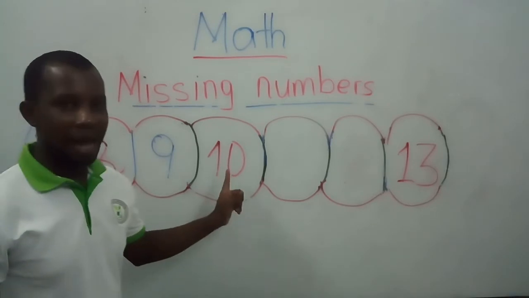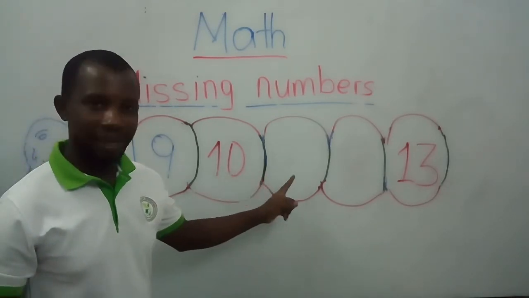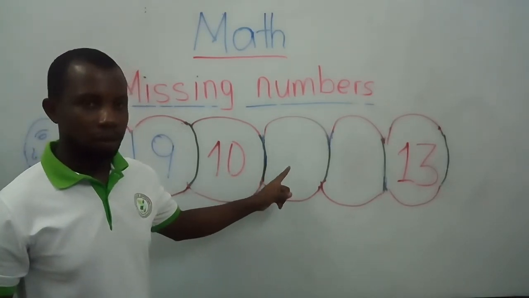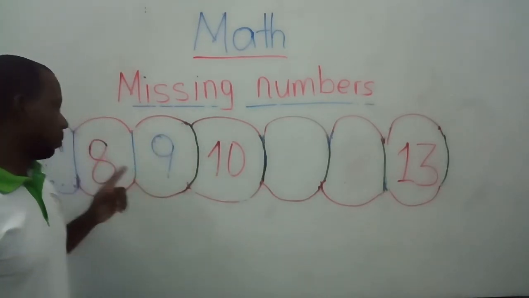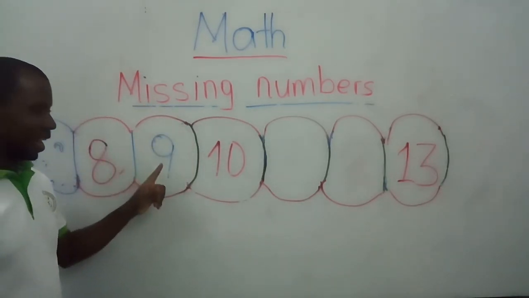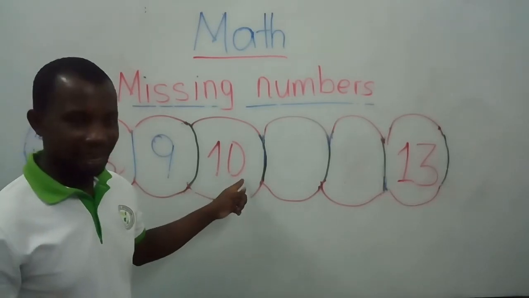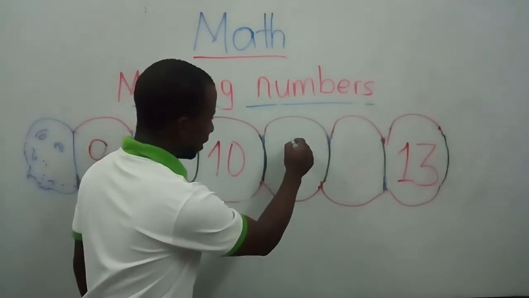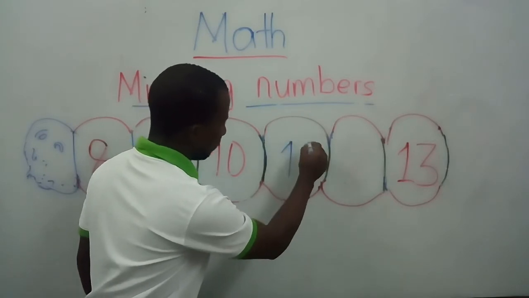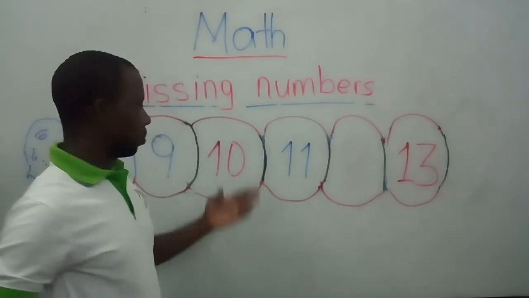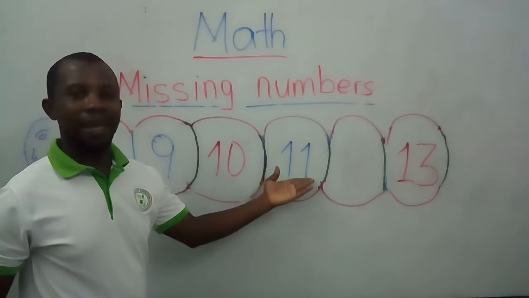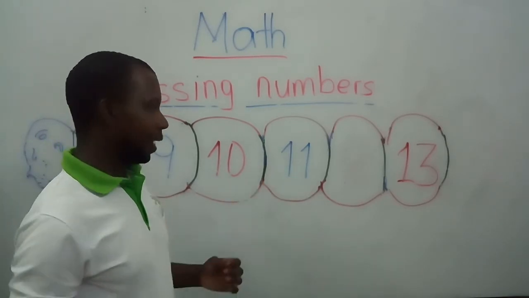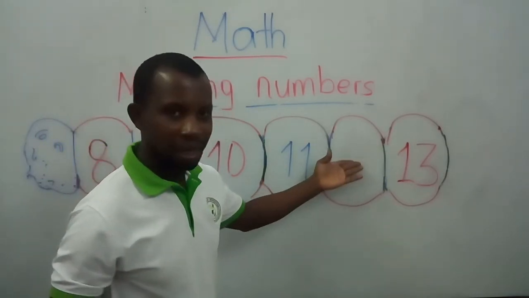Wow. So after number 10, what is the next number? Okay, let's count one more time. 8, 9, 10. Very good. Number 11. Good. We have number 11. So after number 10, we have number 11. Very good.